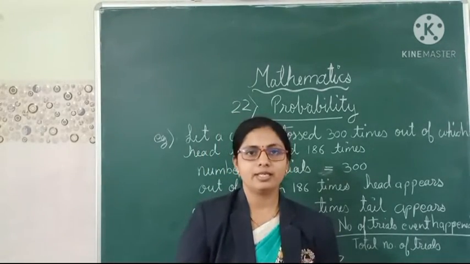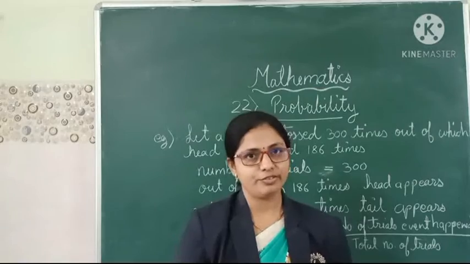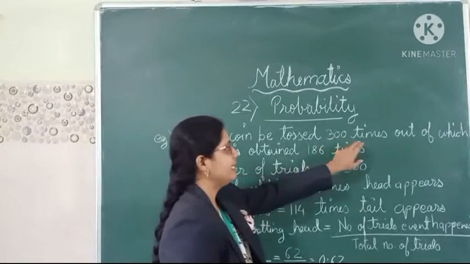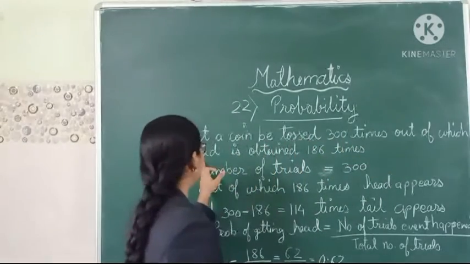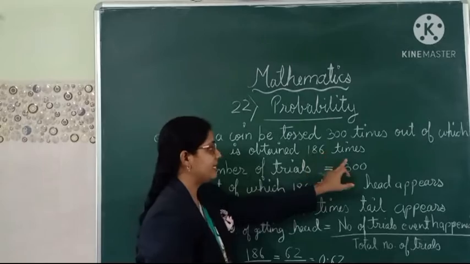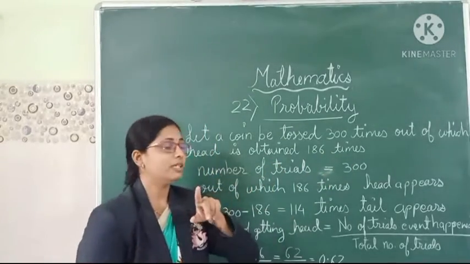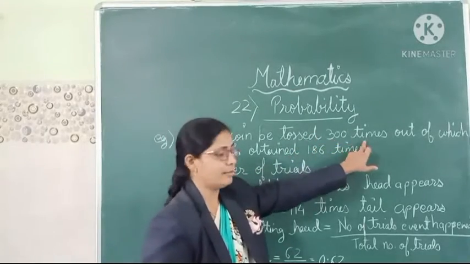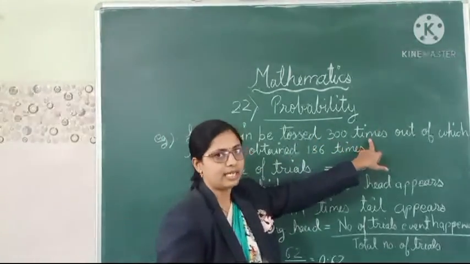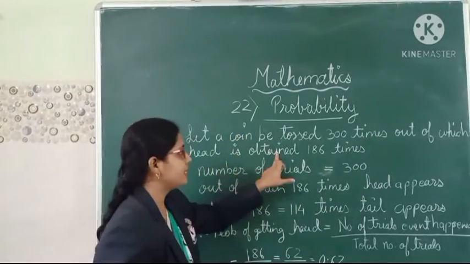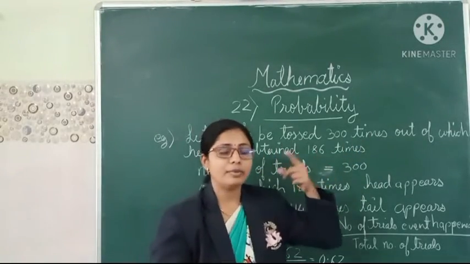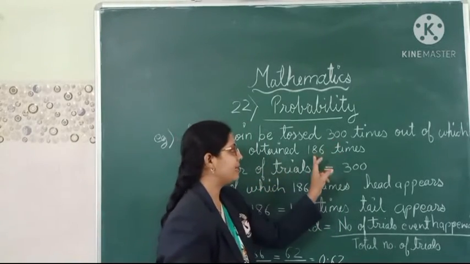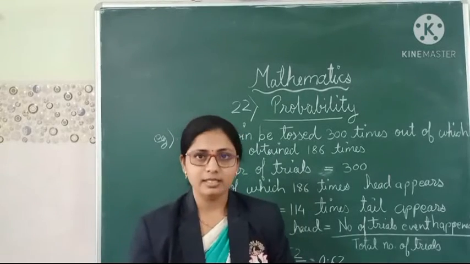Now we are going to see the example related to the probability of an event. Here, let a coin be tossed 300 times, out of which head is obtained 186 times. So what is given means a coin is tossed 300 times. From those 300 times, head is obtained 186 times. So how many times will it be tail? What will we do here? 300 minus 186, we will get the tail.